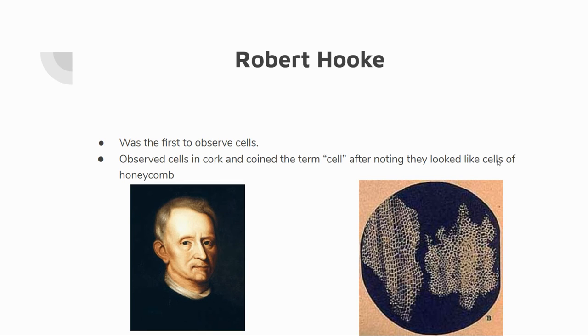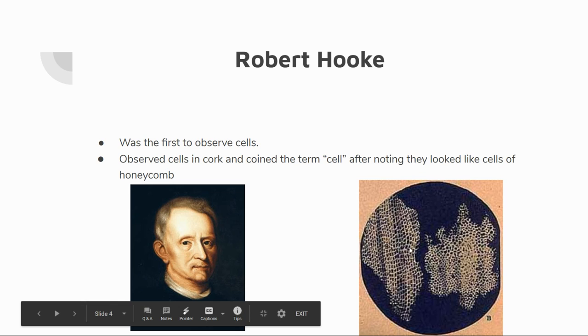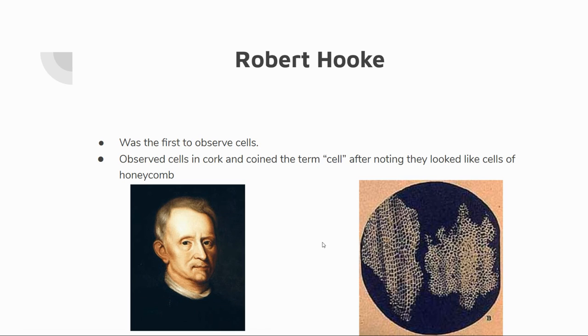He was the first to observe cells, and he observed the cells in cork, and he's the one that created the term cells because they look like cells in honeycomb. So if you look here at the right, if you see my mouse, this is what he saw. It's a representation of what he saw, and you could see the little cells. And if you know what honeycomb is, or the inside of a beehive, then you know what he was talking about. So Robert Hooke coined the term cells, and he was also the first to observe cells, but they weren't living cells. They were dead cells in cork.